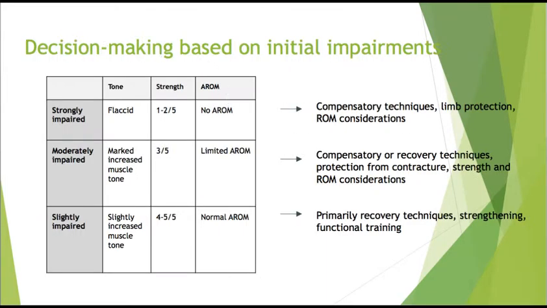This is a common decision-making tree based on the initial impairments that we see when we evaluate somebody who's had a stroke. As you can see, depending on the amount of tone or spasticity or flaccidity, the amount of strength, and the amount of active range of motion that a patient has available to them, we may use different techniques or have different considerations in treating them in skilled therapy.